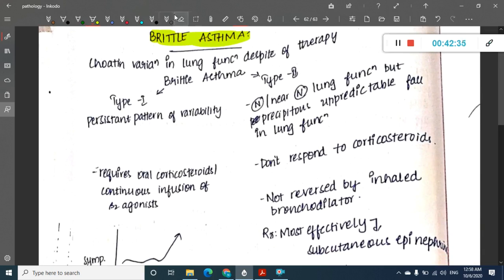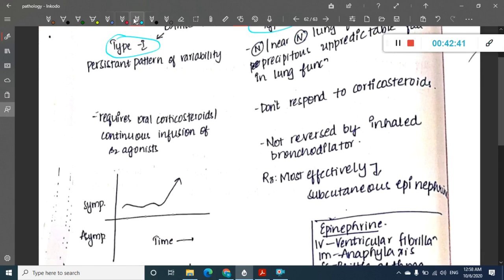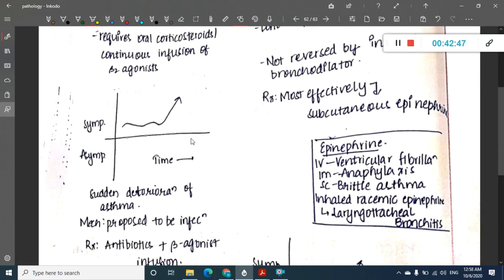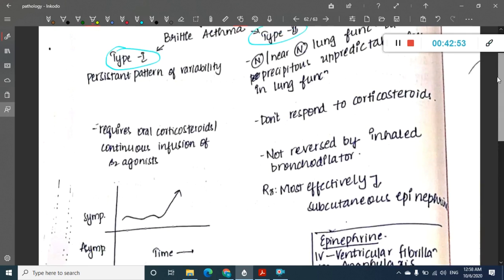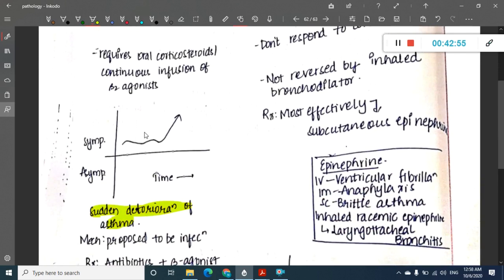There is type 1 and type 2 brittle asthma. In type 1, there is a persistent pattern of variability. There is this normal pattern of variability and suddenly you see deterioration. That is seen in type 1.